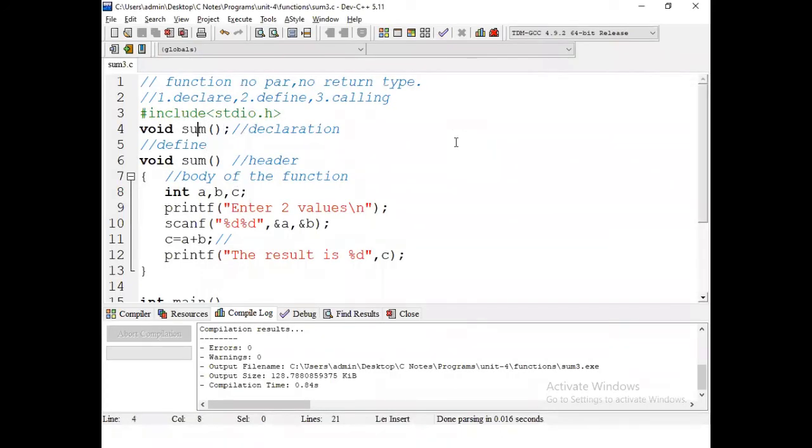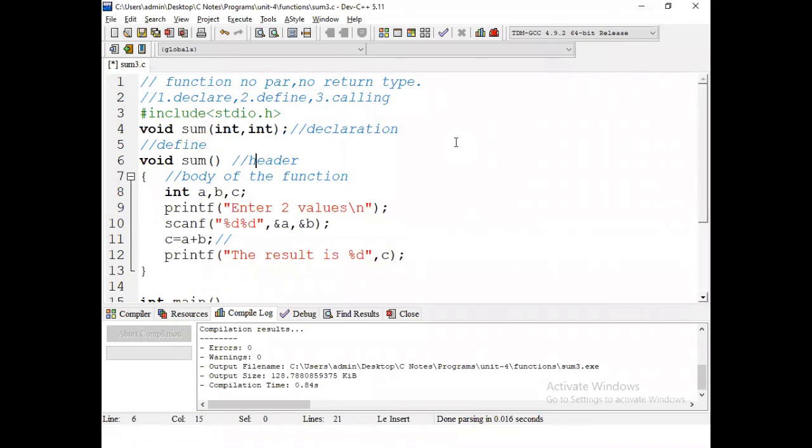Okay, what is that one? Function with passing parameters, no return type. No return type means void is valid. We can pass parameters. The first parameter is integer, the second parameter is also integer. There is no fixed data type; we can follow it as per your requirement.